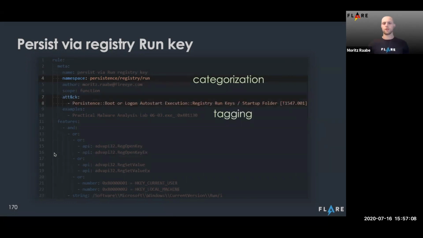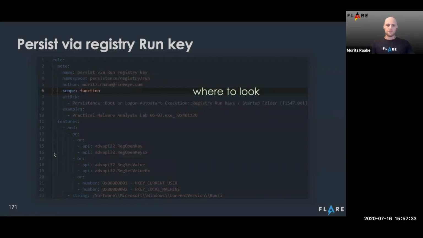With every rule, we can associate a grouping and categorization to get an easy higher level understanding of what a program is doing based on these different categories. Associated with that, we support other taxonomies to do tagging of behavior in programs. For example, the ATT&CK framework to go from an input file and associate this capability with the specific attack technique. Our intelligence team really likes this capability to do automated tagging of a bunch of different binaries in an automated fashion. Last thing I want to point out here in the meta section is this function scope. This scope tells Kappa basically where to look. So in this case, in a function, and we want to see these features that we're going to talk about next in the scope of a disassembled function.